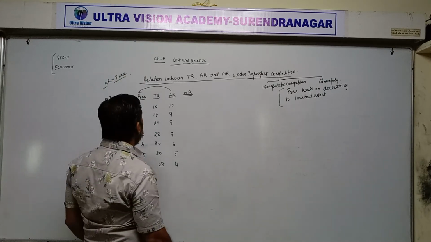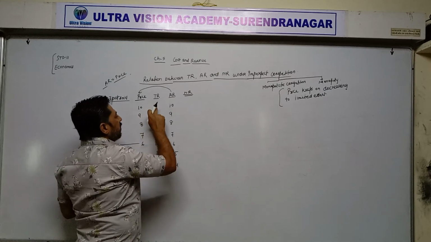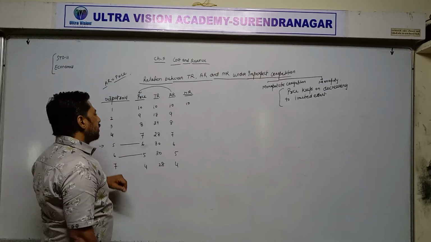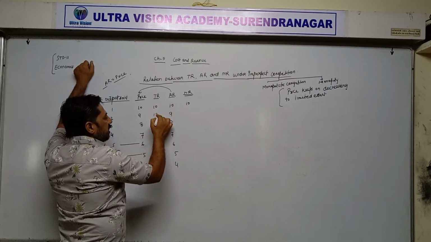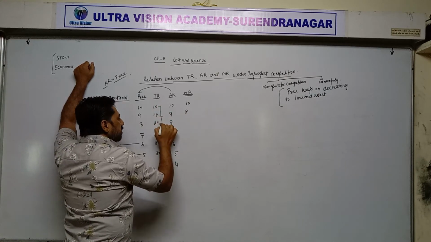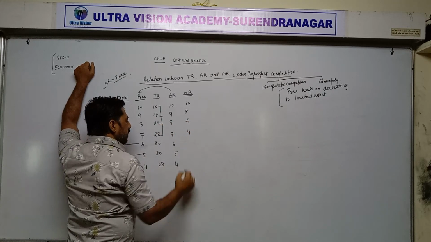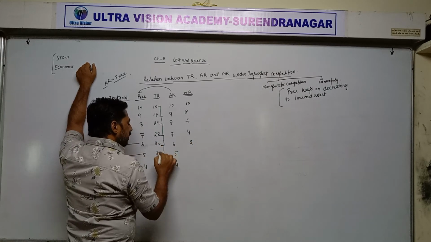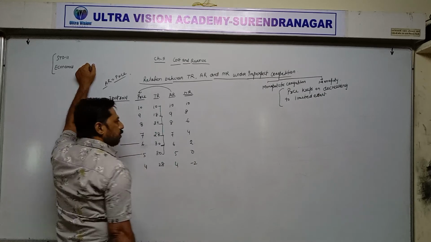Now marginal revenue. When we are selling 1 unit, total revenue is 10, so marginal revenue also remains 10. Then when we are selling 2 units, total revenue becomes 18, means it increases by 8 rupees, then 6 rupees, then 4 rupees, 2, and 30 minus 30 is 0, and 30 minus 28 is minus 2.